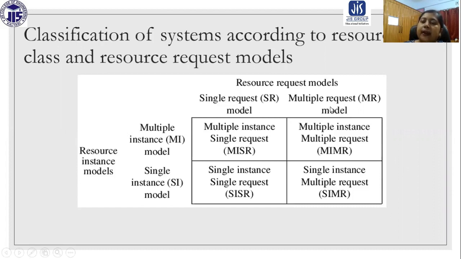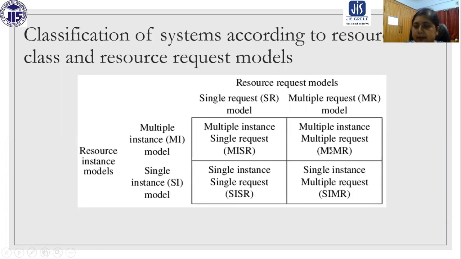So SR and MR. And in the resource instance model, if multiple instances are possible then MI, if a single instance is possible then SI. So this represents multiple instance, single request, that means MI SR. So multiple instance but single request.